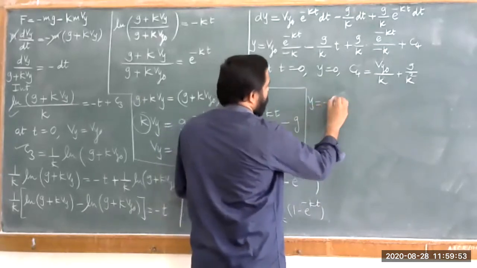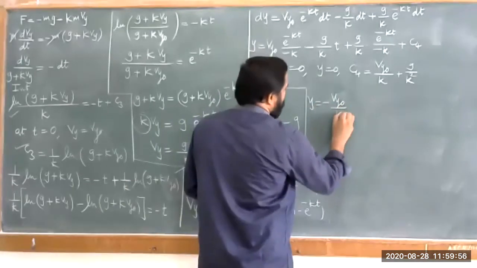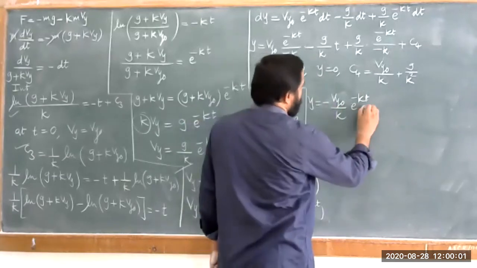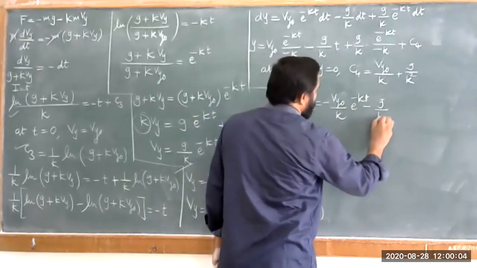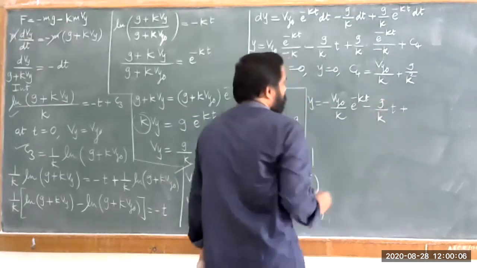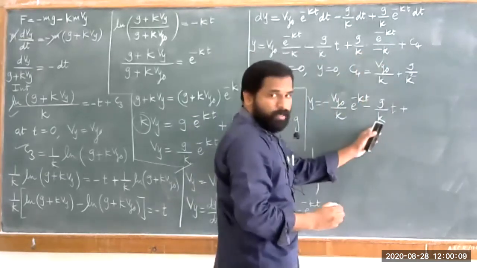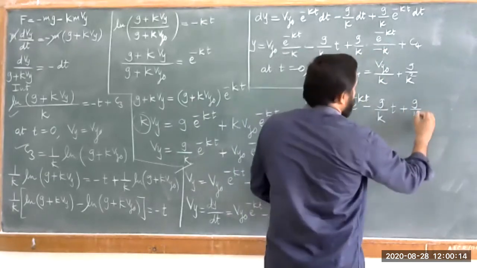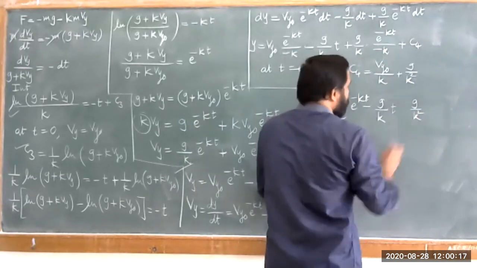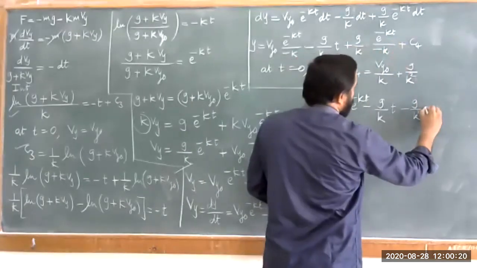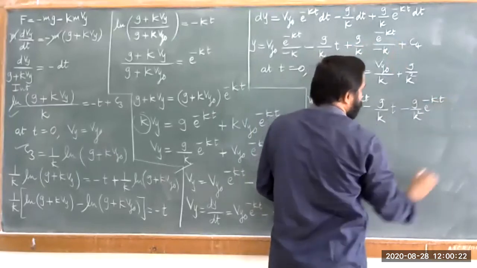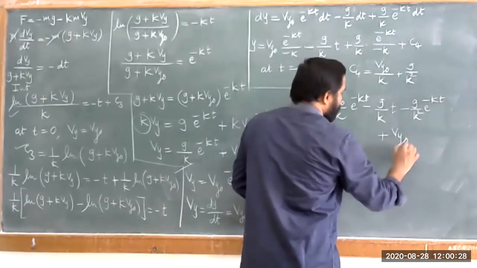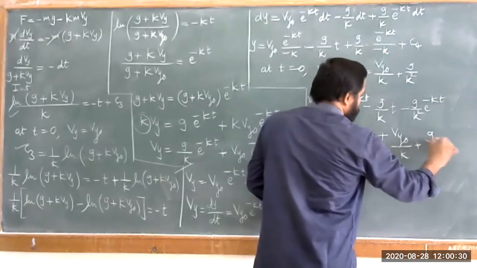This y is nothing but minus Vy naught upon k into e raised to minus kt, first thing, minus g upon k into t plus g upon k square with negative sign, this one, into e raised to minus kt, and plus the value of this C4, that is Vy naught upon k plus g upon k square.